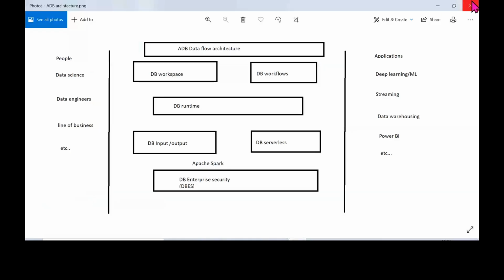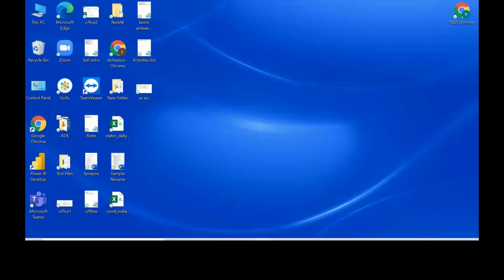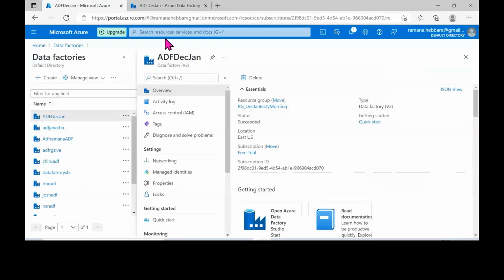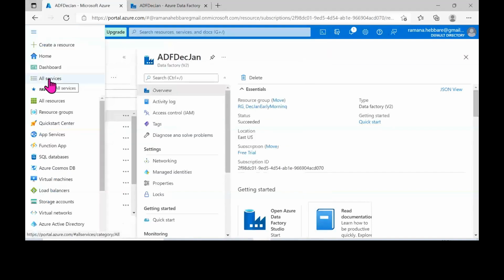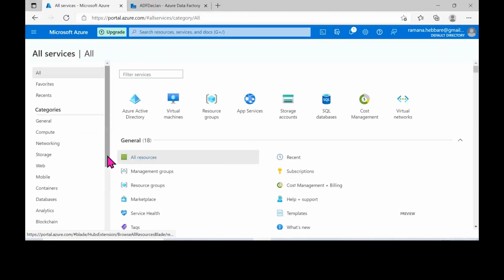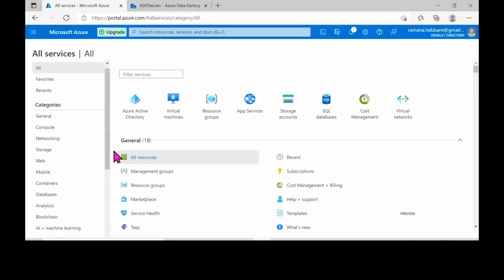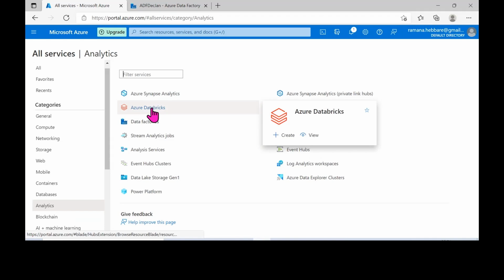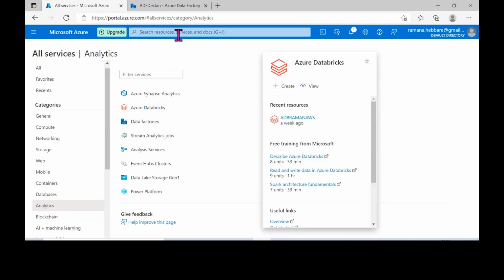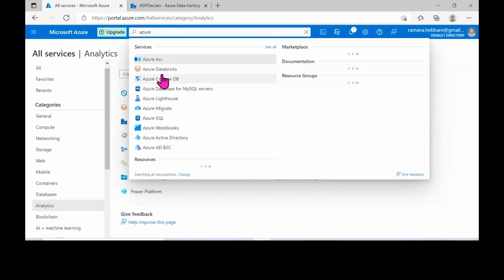Let me get it open. As you create your Azure Data Factory from here, you can either go here, or else you can go to all services and search for Databricks. Under which category do we have Databricks? In the initial sessions I told you, it is present under analytics. Under integration we have Data Factory, and under analytics we have Azure Databricks. So you can either go from here, or better, just search for Azure Databricks.